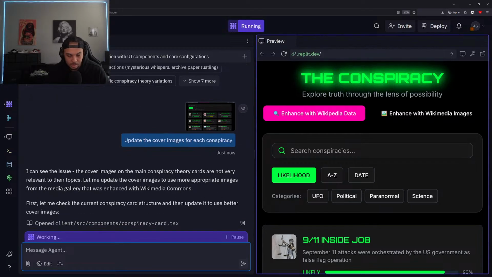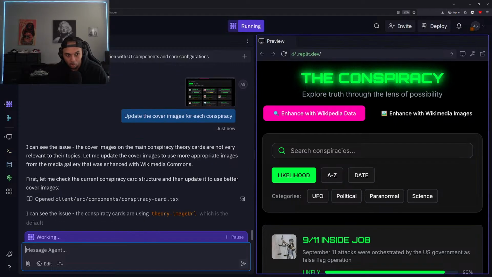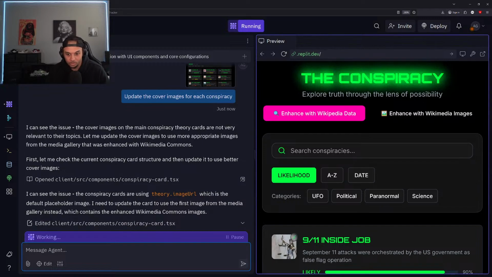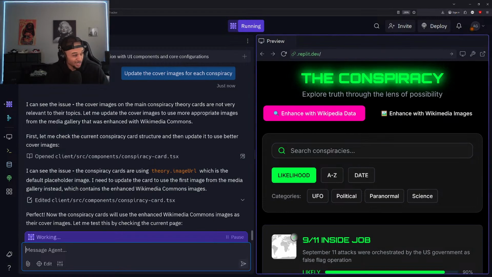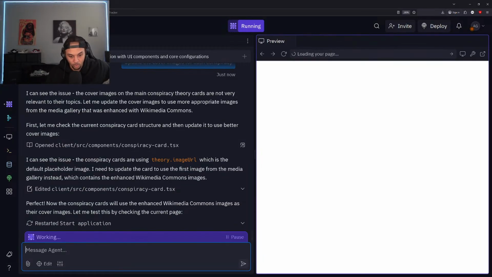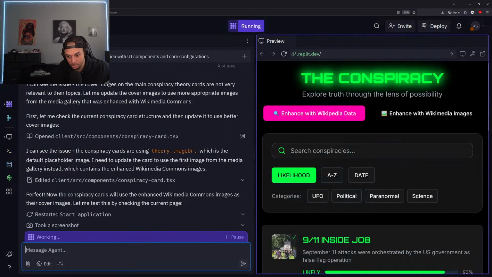We might want to statically assign these images, or just have them be pulled from the API but not constantly update, just to make sure that the page loads correctly, right? You don't want to have the page loading extra long just because you have to pull in images, when honestly, we're not changing the conspiracies on this app every single time we load it up. So why would we even need to change the cover images? They would never need to be really changed once they're applied in the first place.